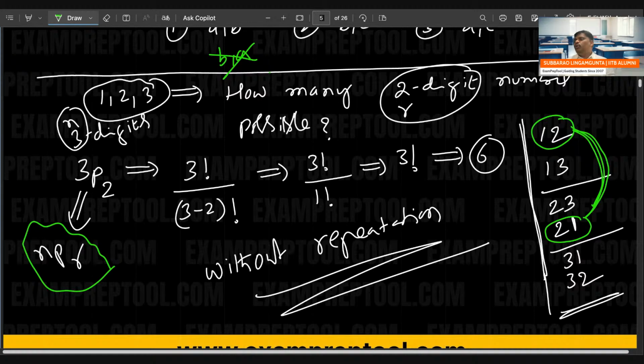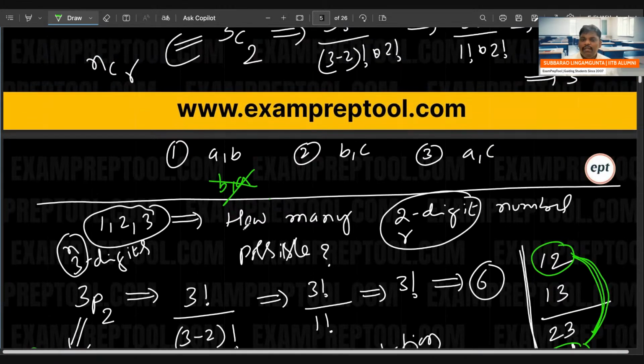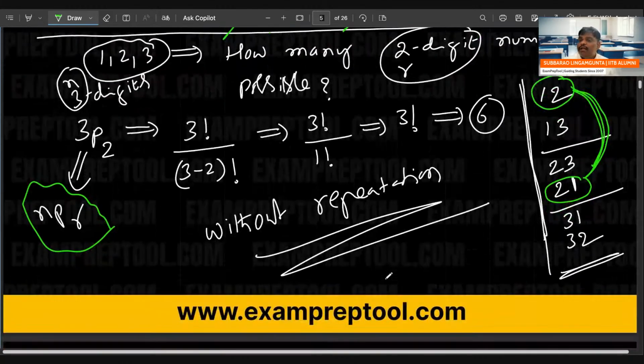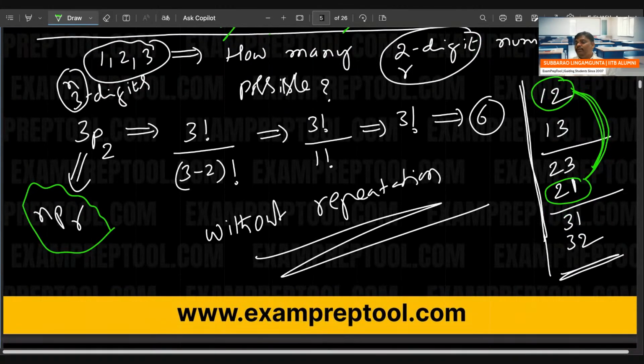If order is not important, 1, 2 and 2, 1 are both the same, then go to combinations. Remember, in combinations order is not important. BC and CB are both the same, you cannot count twice. AC and CA are both the same, you cannot count twice. But in permutations, order is important: 1, 2 and 2, 1 are different.